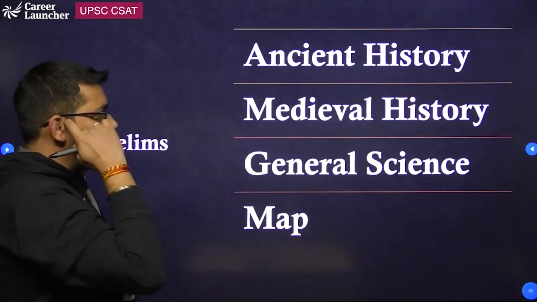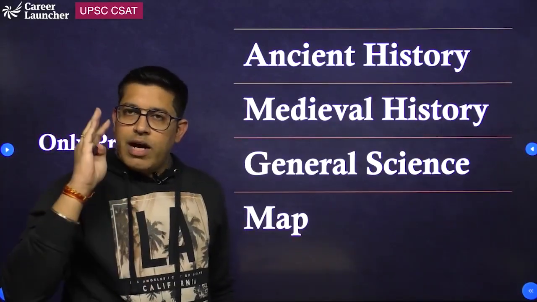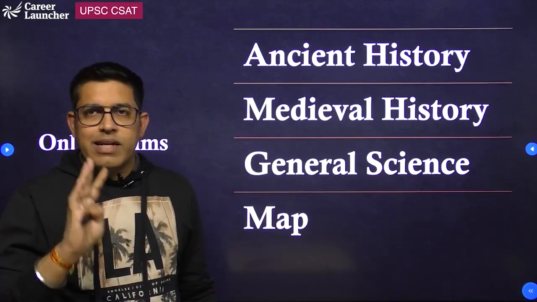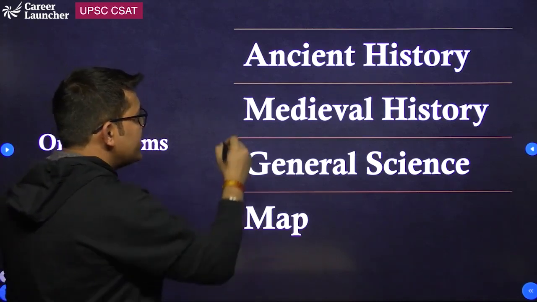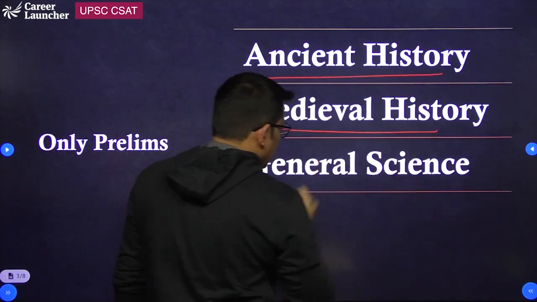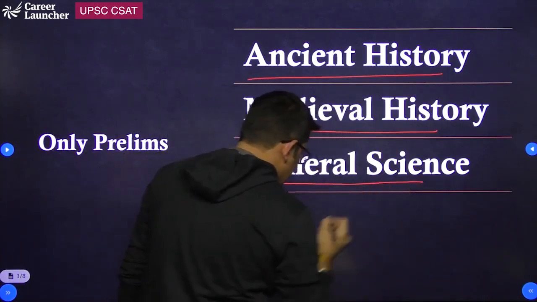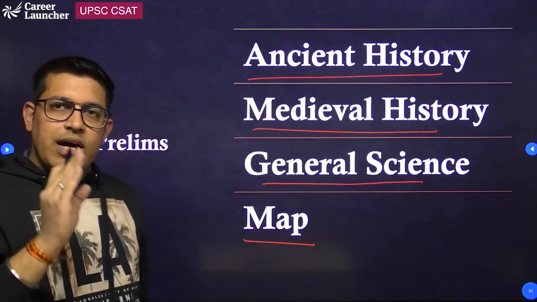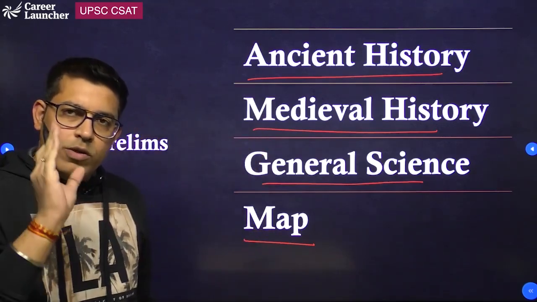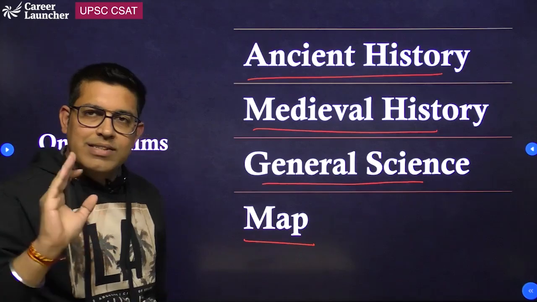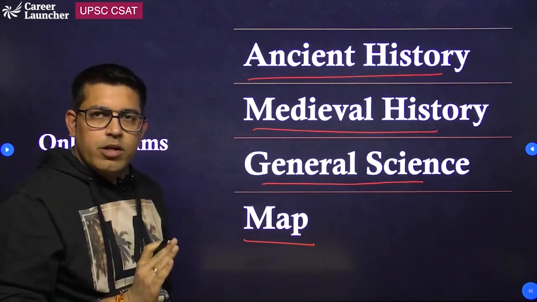Now let's understand a few topics which are only relevant for the prelims examination. They are not relevant for your main examination. Your ancient history, medieval history, general science and maps. These topics are specifically oriented towards prelims, so you need not do any descriptive answer writing practice for them.